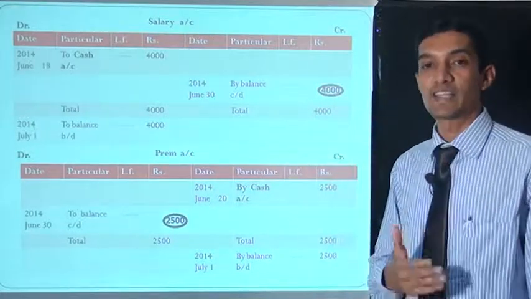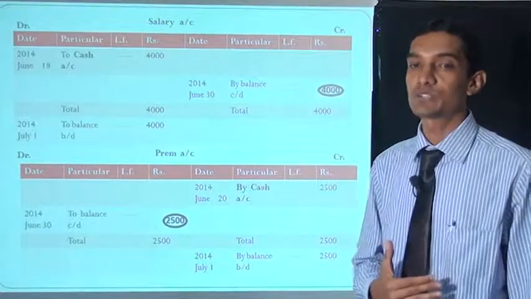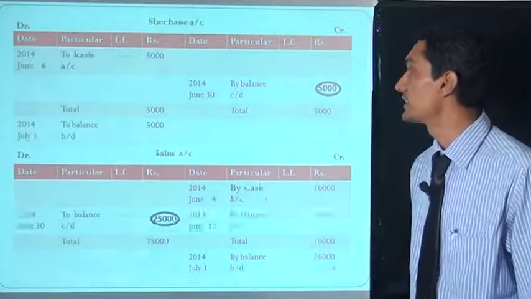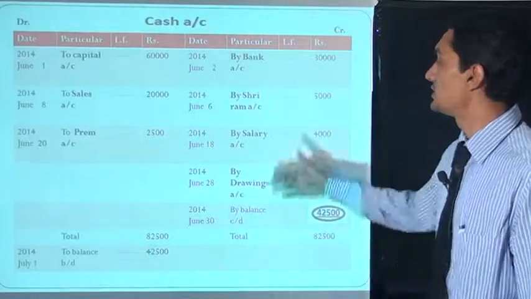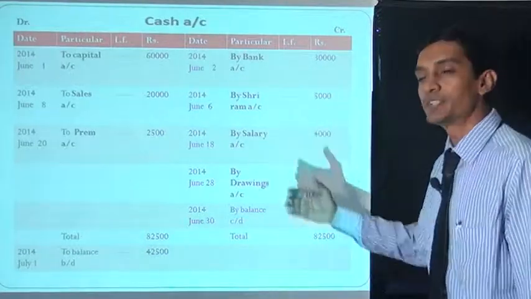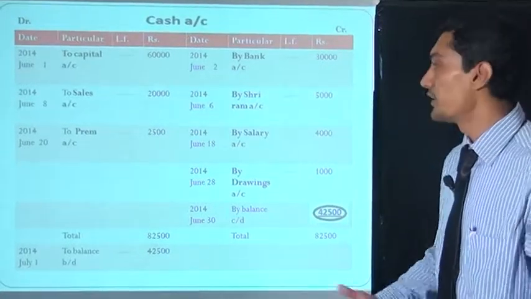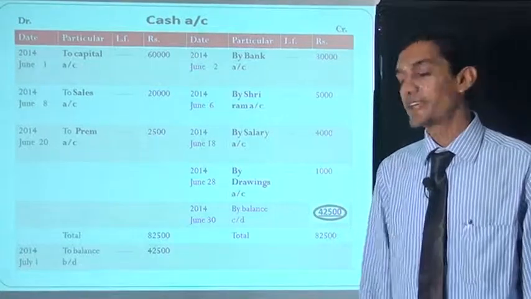Now move on to the cash account. In the cash account, on the credit side, we write "by salary account". We show the cash account. Now this is the cash account: 2014 June 18, by salary account 4000 rupees. Now we go to the next transaction.